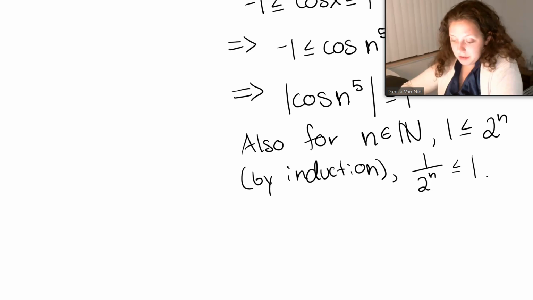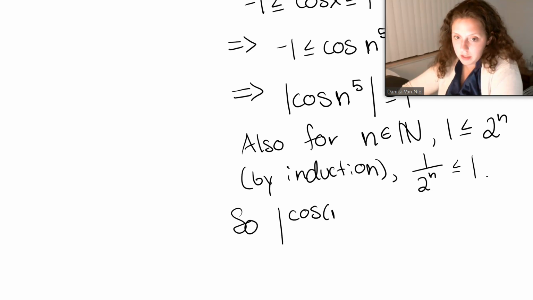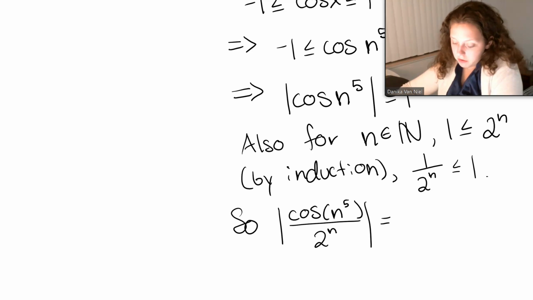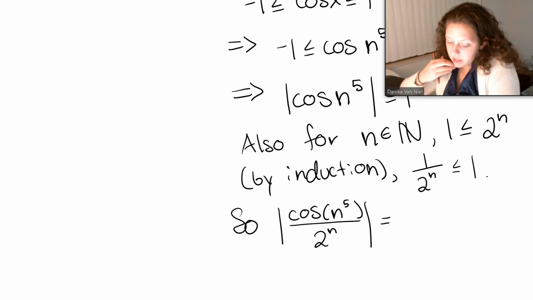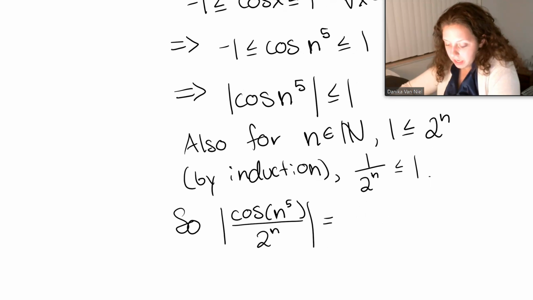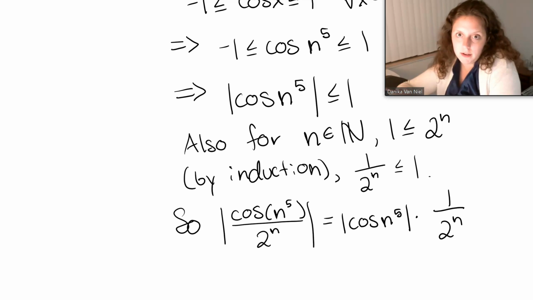All right, so I know I'm really going in on the scratch work. I'm basically doing all my work here, but that's okay. This is how I'm figuring out what my bound is, or what I could choose as a bound. Okay? All right, so by induction, that is less than or equal to that. Well, we can actually separate these, so we get cosine of n to the fifth times 1 over 2 to the n, because that's always going to be positive.